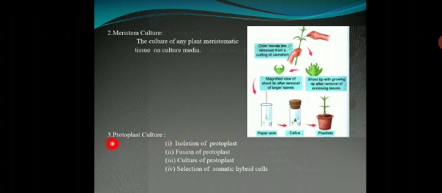Next one is called protoplast culture. Using protoplast culture, we can obtain plantlets. There are four major steps for protoplast culture. First one is isolation of protoplast. Second one is fusion of protoplast. Third one is culture of protoplast. Fourth one is selection of somatic hybrid cells.